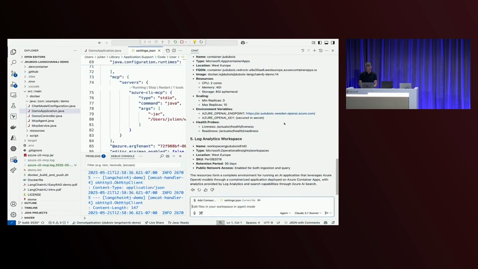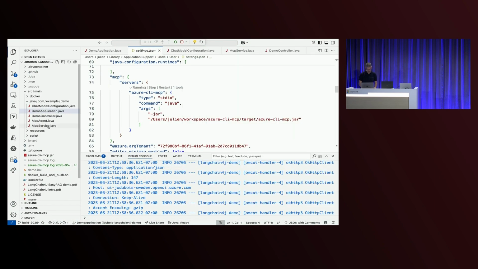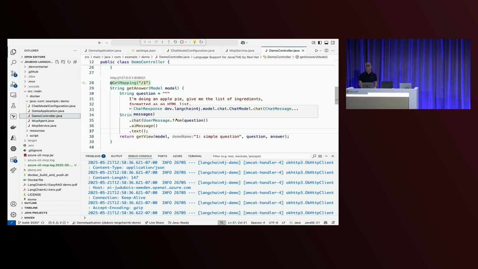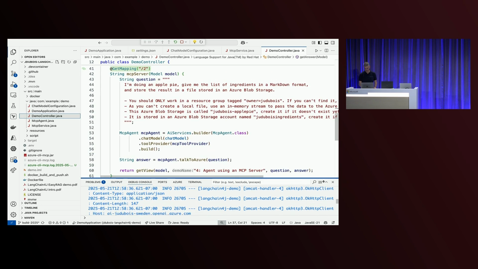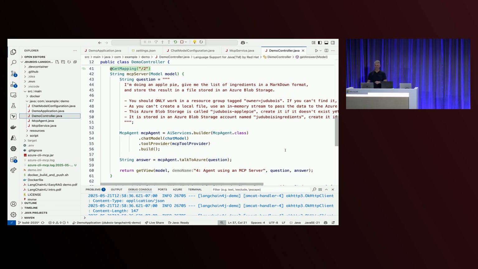Now, let me go back to my demo, and let's have a look at what it looks like. Let me close this, and let's have a look at the second method here. Oh yeah, I cheated a little bit. My prompt is much bigger. It didn't fit into the slide. In the slide I said, you just generate to blob storage. If you say this, the LLM is acting on your behalf, and sometimes it hallucinates a bit, so it could create all kinds of stuff. So I'm a little bit more strict.